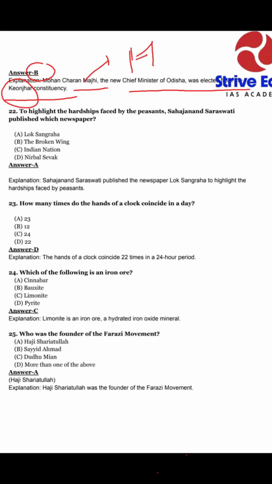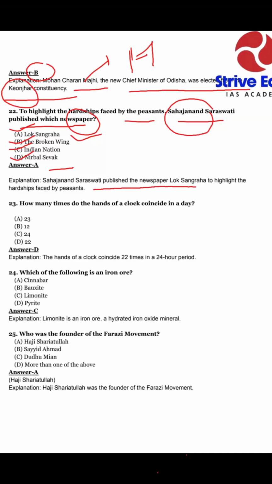Next, question 22. To highlight the hardship faced by the peasants, Sahajanand Saraswati published which newspaper? Sahajanand Saraswati, as you know, was a leader of our farmers' movement. So he published a newspaper. Option A Lok Sangrah, option B The Broken Wing, option C The Indian Nation, and option D Nirbal Seva. It is a basic and factual question. So our answer is Lok Sangrah. In our explanation, Sahajanand Saraswati published the newspaper Lok Sangrah to highlight the hardships faced by the peasants. Okay, it is a basic question.